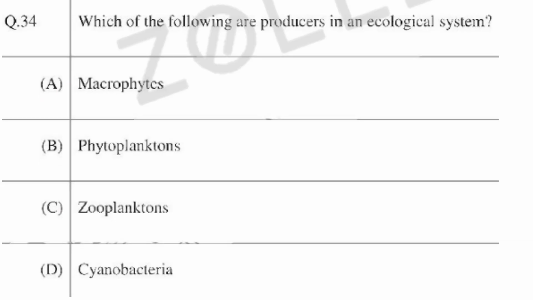Then which of the following are producers in an ecological system? Macrophytes. Yes, they are large multicellular plants. So A is correct. Phytoplanktons. Yes. Zooplanktons. They are not producers. Cyanobacteria. Yes. So A, B, D are correct.